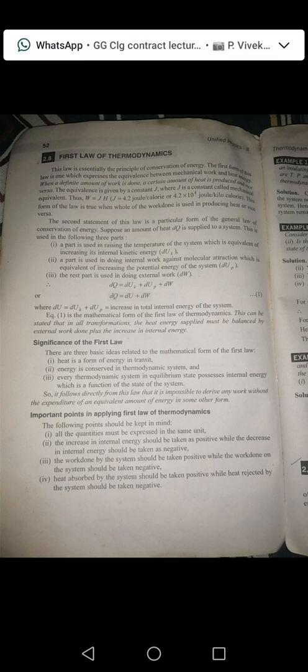Suppose an amount of heat, that is dq, is supplied to a system. Then it can be used in three steps.